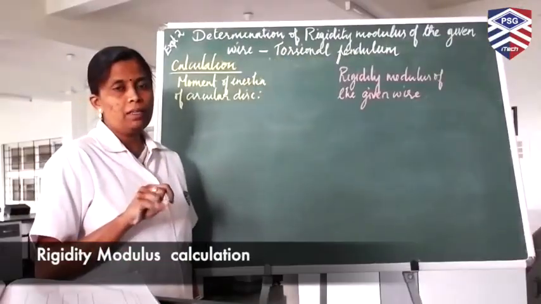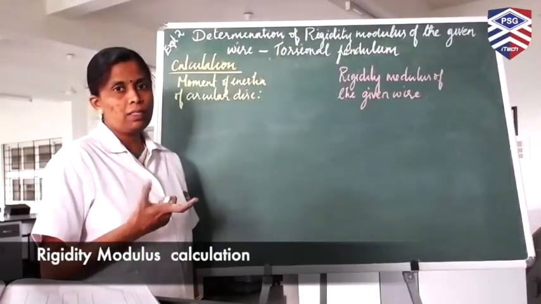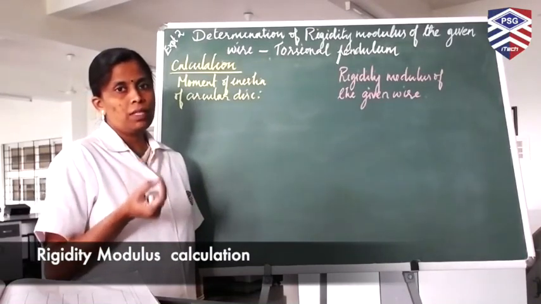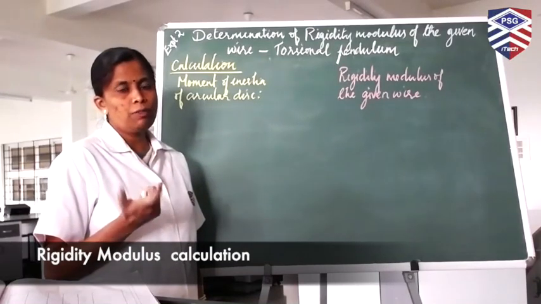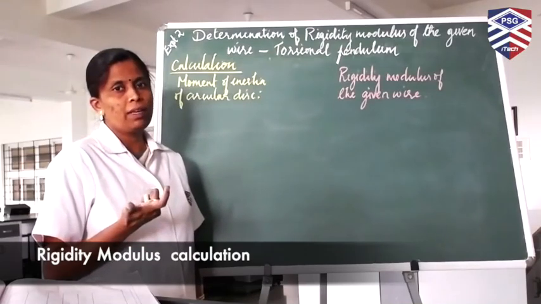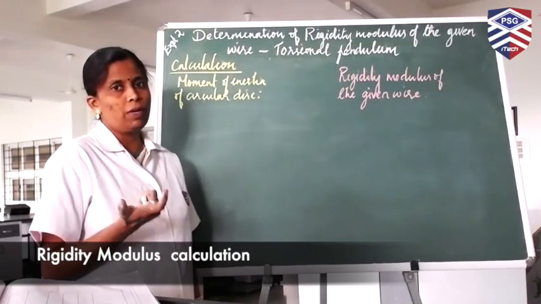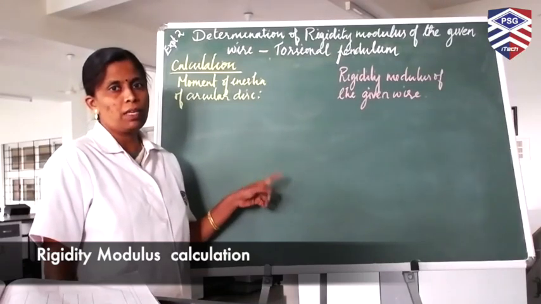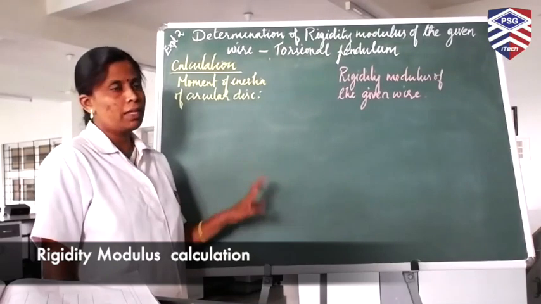We have calculated the diameter of the circular disc with the help of vernier and also the diameter of the thin wire with the help of screw gauge, from which we found out the radius of the circular disc and also the radius of the given wire. Now we have to do the calculation and find out the rigidity modulus of the given wire and moment of inertia of the circular disc.